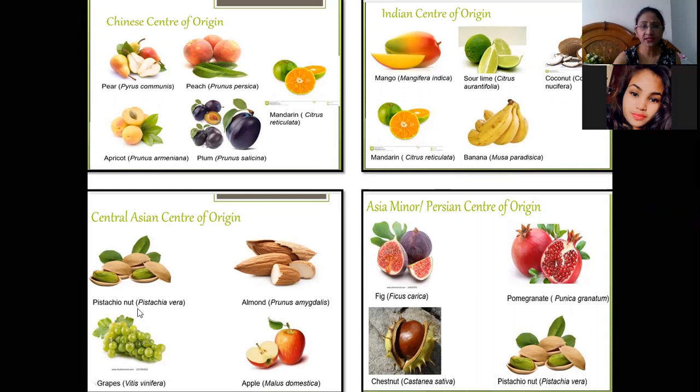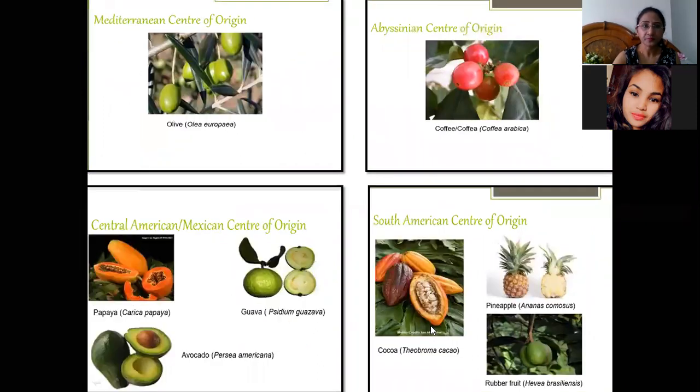And Central Asiatic centers have nut, pistachios, then almond, apple, grapes. So these were the crops which have their centers of origin in the Central Asian centers of origin. And in the Asia Minor Persian centers, the horticultural crops, the fruit crops, are fig, pomegranate, pistachios, chestnuts. So these are some of the examples which you can remember.